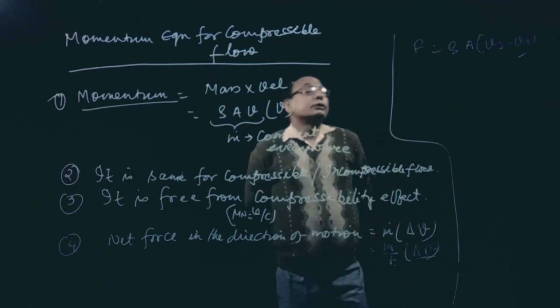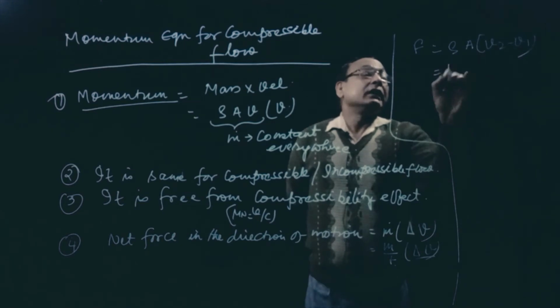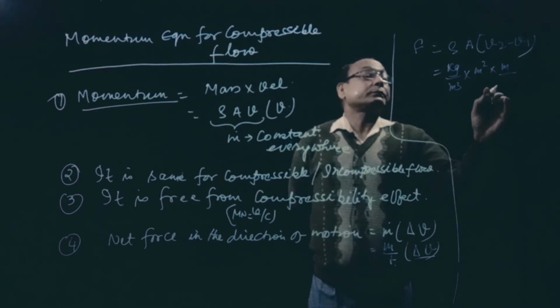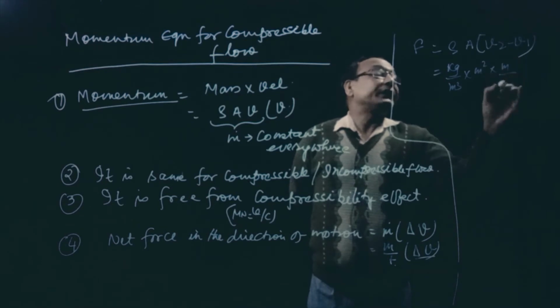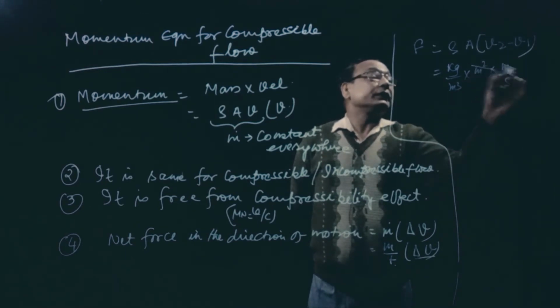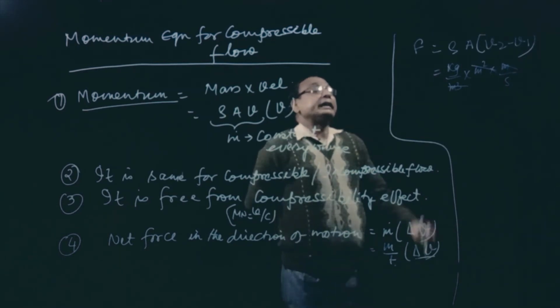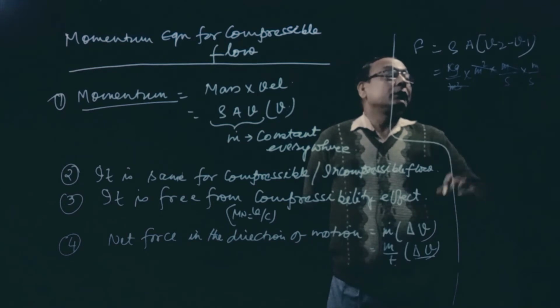Let us check it by units. Density is kg per meter cube, area is meter square, and velocity is meter per second. So meter cube will get cancelled, and if you multiply by another meter per second, what will we have?